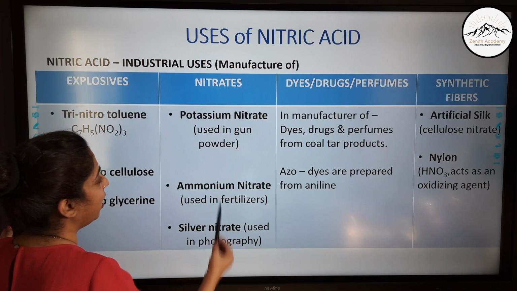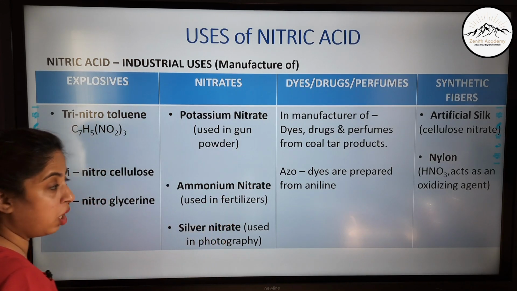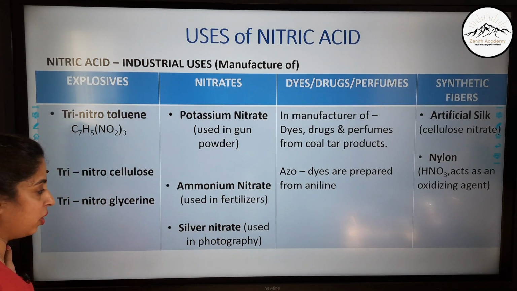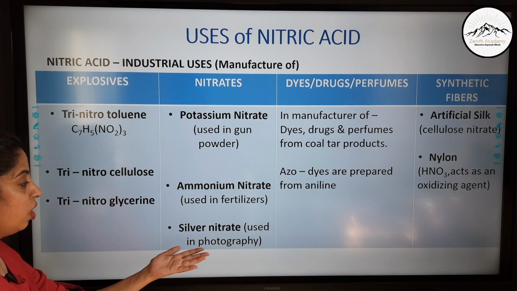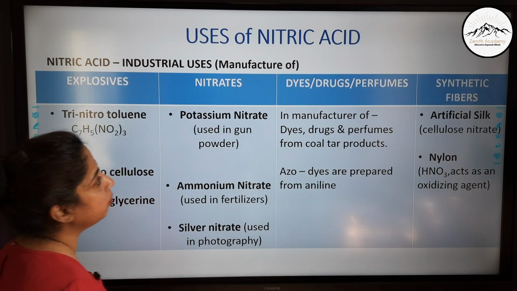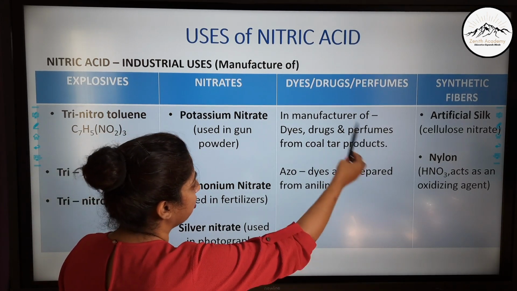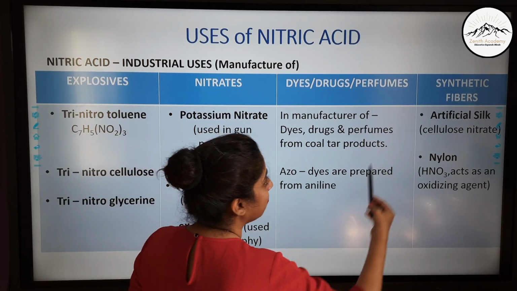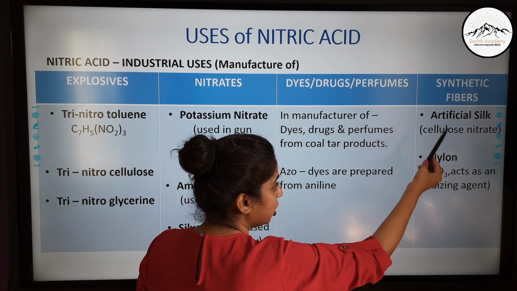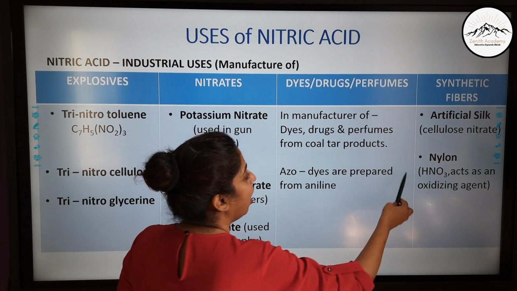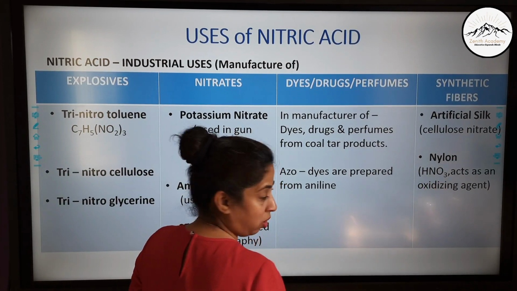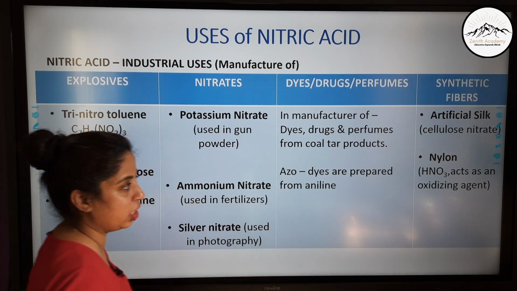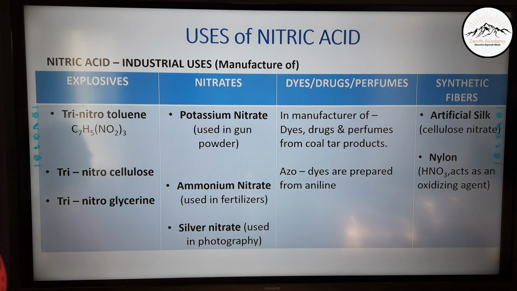There are different nitrates like potassium nitrate, which is used in gunpowder, ammonium nitrate, which is used in fertilizers, and silver nitrate, we know, was earlier used in photography. Now dyes: in the manufacture of different dyes, drugs, azo dyes, which are prepared from aniline, and in the manufacture of artificial silk, cellulose nitrate is used, and in the production of nylon, nitric acid acts as an oxidizing agent. So just remember a few names: which explosives, which nitrates, which drugs and which synthetic fibers.